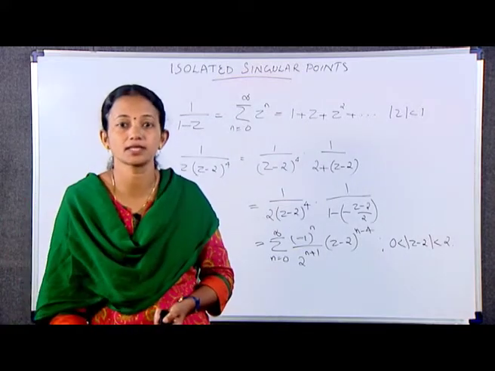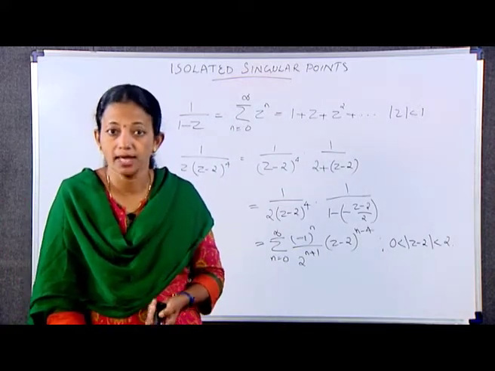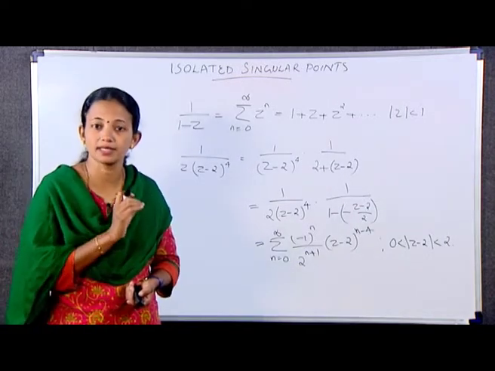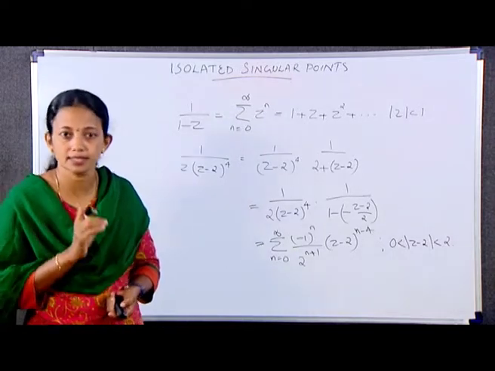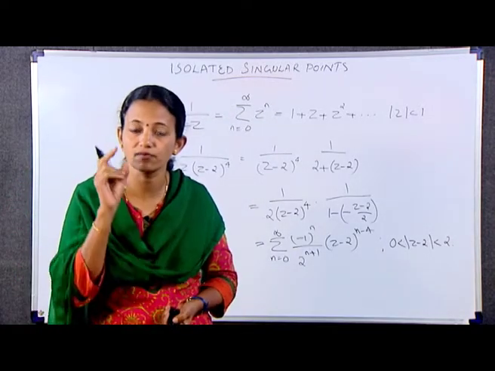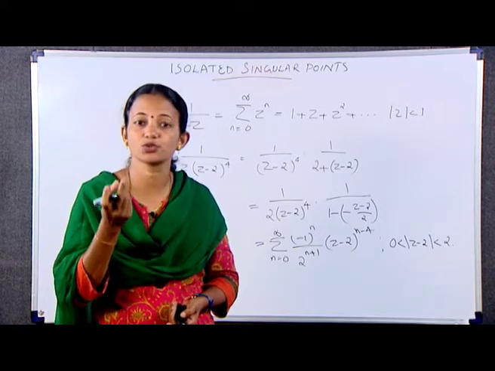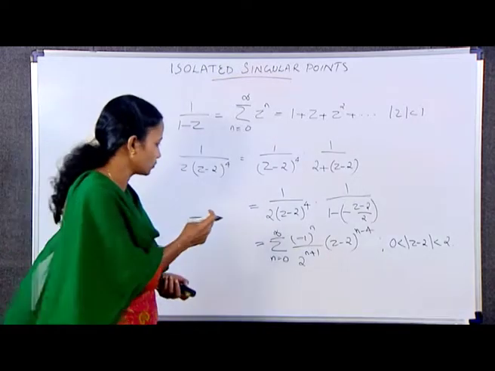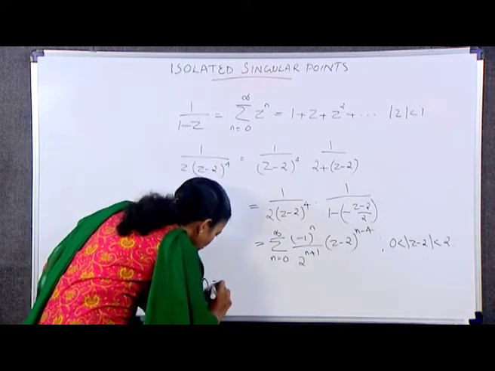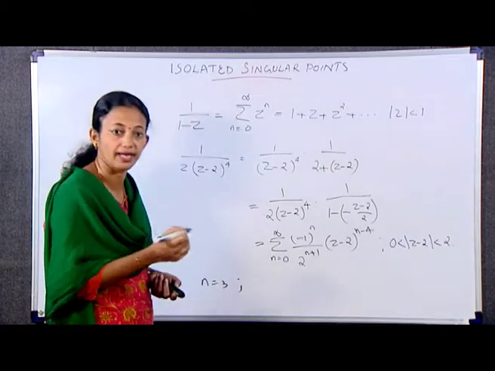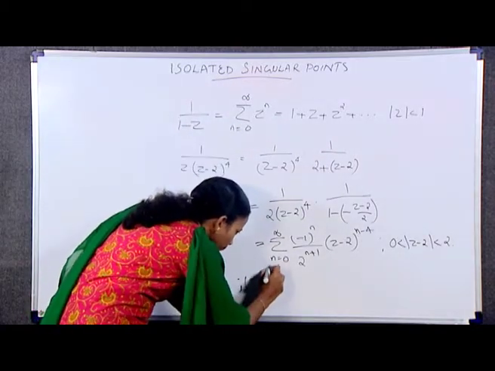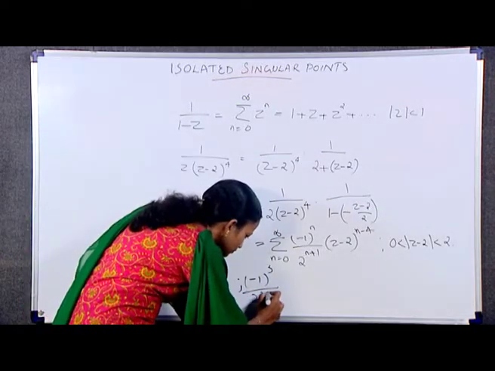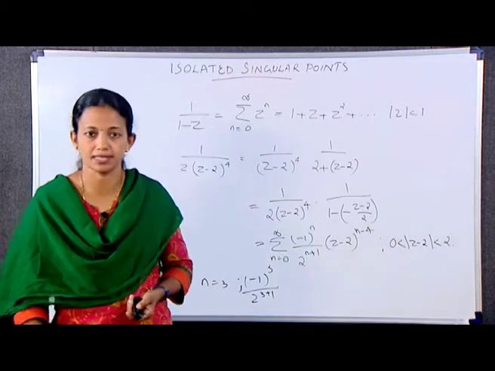Comparing this Laurent series with equation number 1, the coefficient of 1 by (z minus 2), here with n equal to 3, is the desired residue, namely (minus 1) raised to 3 by 2 raised to 3 plus 1, which is equal to minus 1 by 16.